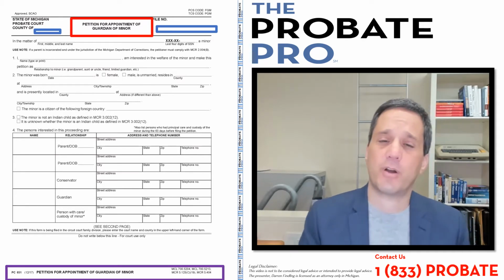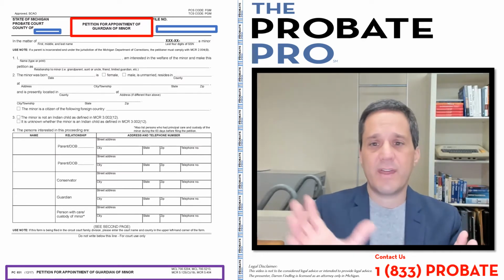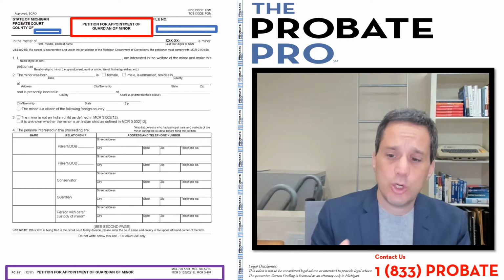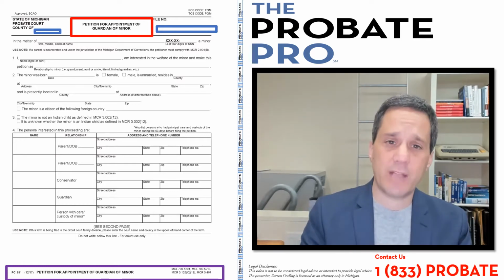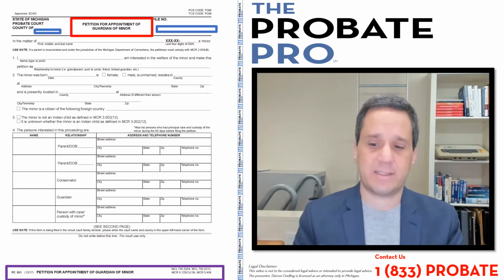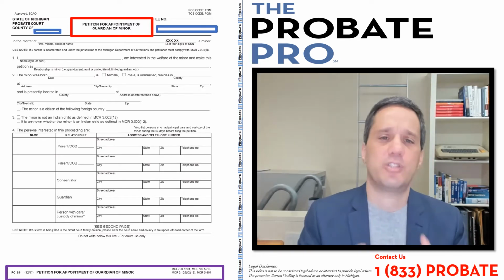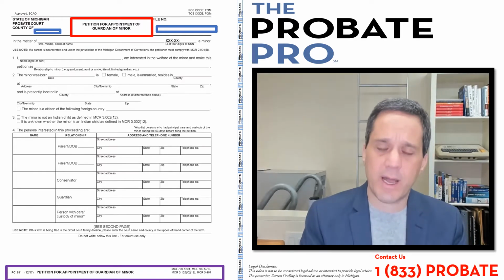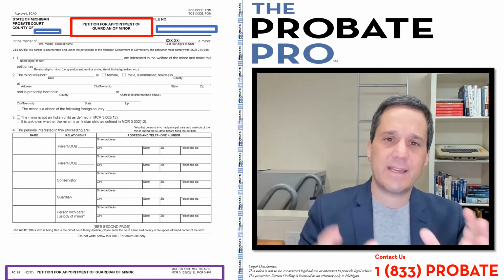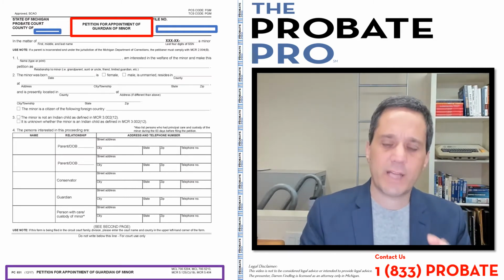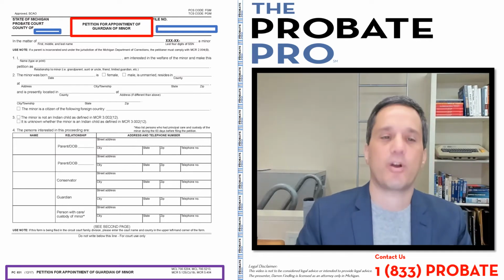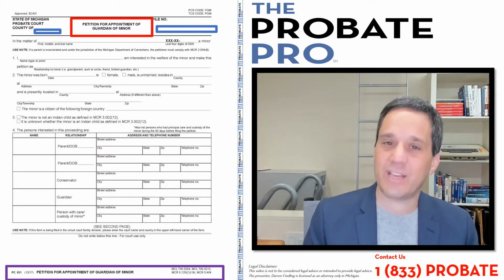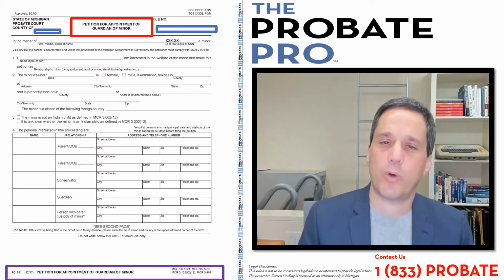And a petition for appointment of guardian is different than custody. So if you think about custody within two parents who are sharing a child, those two parents will address the issue of custody. Guardianship in general terms relates to a third party. So maybe a grandparent, a neighbor, a friend, and so on. So a parent is a natural guardian. They're the parent. So we're not talking about getting guardianship when a father or mother are seeking it. But we're talking about generally a third party. It's important to understand that because there's a lot of confusion around when to seek an appointment of a guardian.